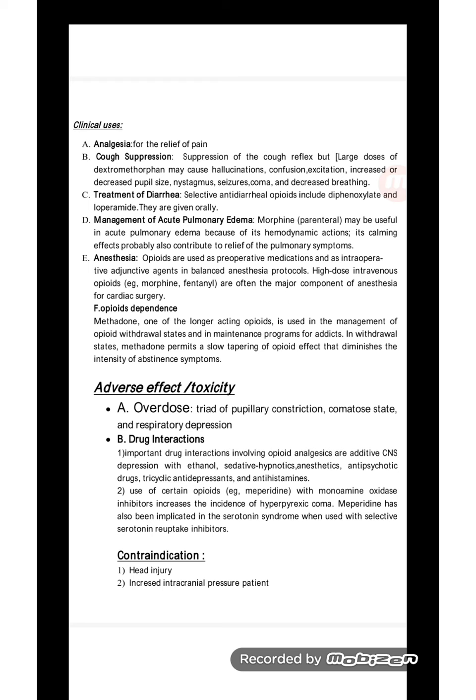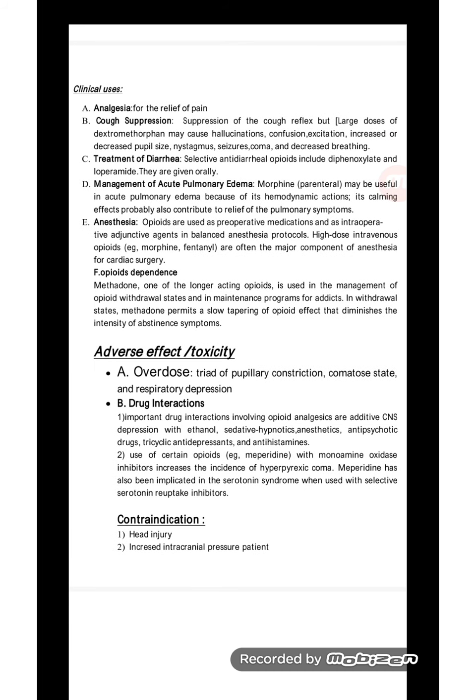Management of acute pulmonary edema: morphine by the IV route may be useful in acute pulmonary edema because of its hemodynamic action. Its calming effect probably also contributes to the relief of the pulmonary symptoms. Anesthesia: opioids are used as a pre-operative medication and as intraoperative adjunctive agents in the balanced anesthesia protocol. High-dose intravenous opioids like morphine and fentanyl are often the major component of anesthesia for cardiac surgery. Opioid dependence: methadone, one of the longer-acting opioids, is used in the management of opioid withdrawal states and in the maintenance program for addicts. In withdrawal states, methadone permits the slow tapering of the opioid effect that diminishes the intensity of the abstinence symptoms.